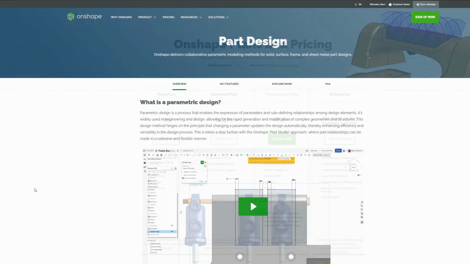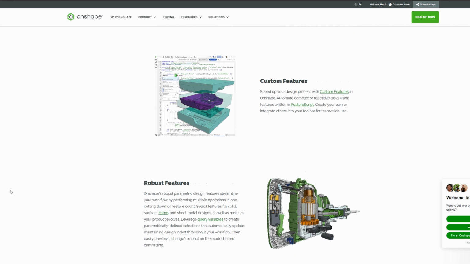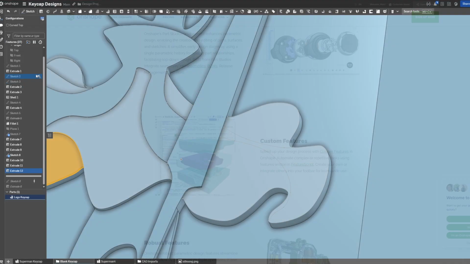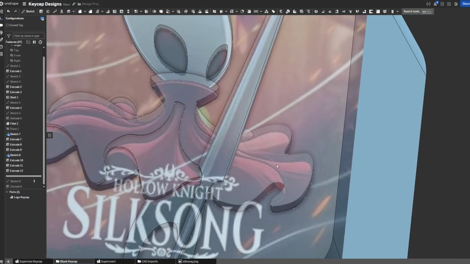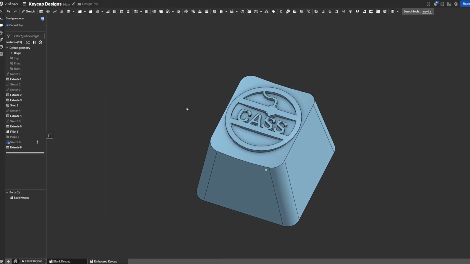If you want to learn how to use this free software to get started 3D modeling, there's many resources online to get started. In this video, I'm going to annotate my step-by-step process of designing some keycaps from scratch in Onshape. If you follow along, you can make your own with any decal or words on the top.